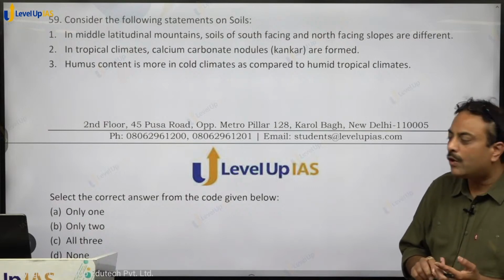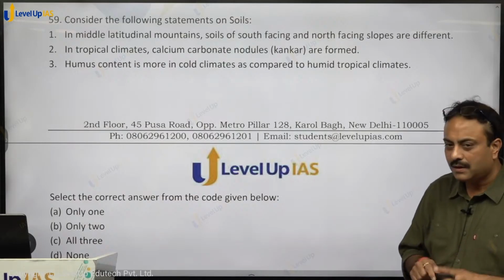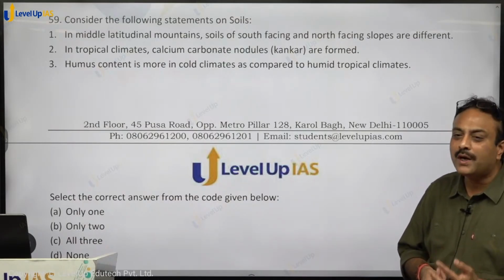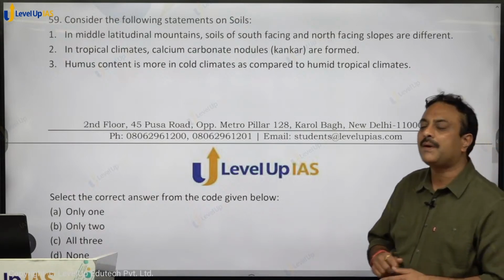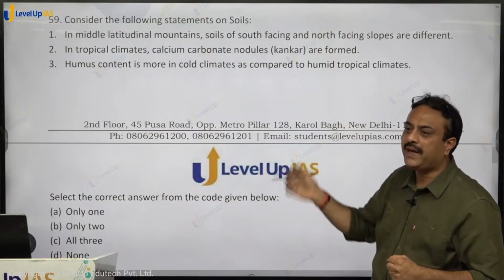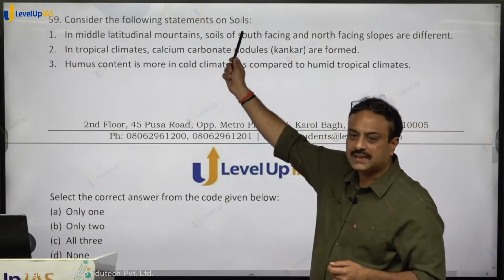Humus content is more in cold climates as compared to humid tropical climates. Correct or wrong? Humus content is more in cold climates as compared to tropical humid climate, because in tropical humid climates it is lost by heavy rainfall. It is not added to the soil, and the statement is on soils.